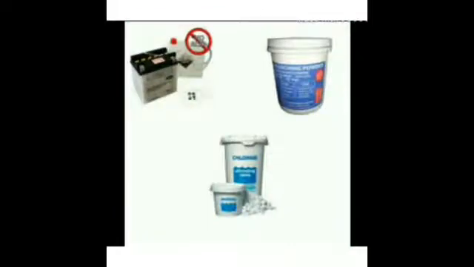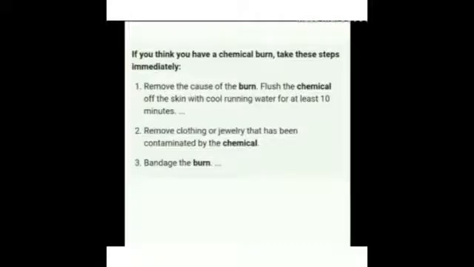Now we will see the treatment of chemical burns. Chemical burns are caused due to the acids present in the battery or by the use of bleaching powder. It can also be caused by pool chlorination products. Now let us see how we can treat the chemical burn.